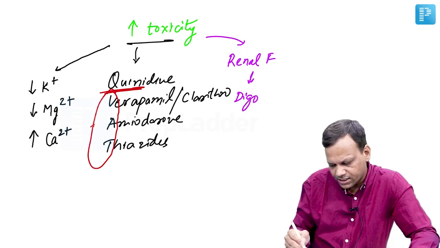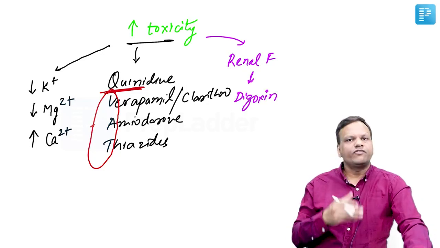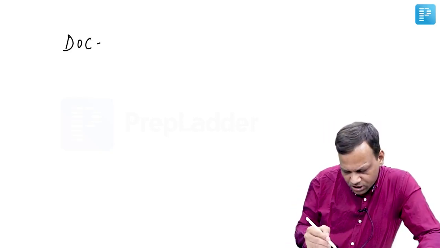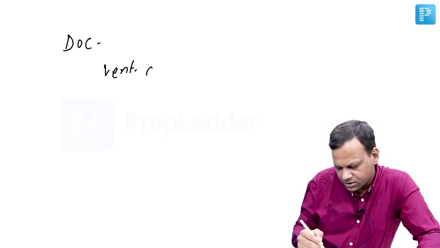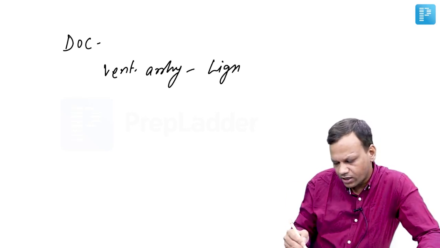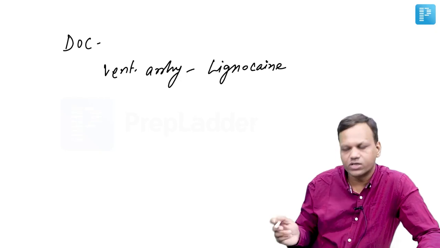So digoxin toxicity can occur. Okay. Now, if toxicity occurs, what will happen? So there will be arrhythmias. The person will have nausea, vomiting, and then the person will have arrhythmias. So the drug of choice for digoxin-induced ventricular arrhythmias: for ventricular arrhythmia, the drug of choice is lidocaine. Lidocaine or lignocaine is the drug of choice for ventricular arrhythmia.